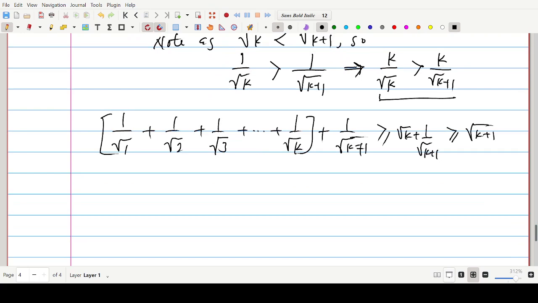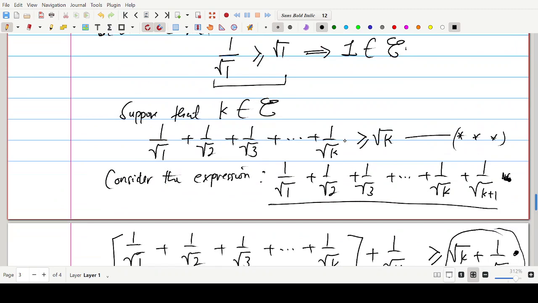So from the transitivity property of inequality, this can also be written as 1 over root 1 plus 1 over root 2 plus 1 over root 3 plus dot dot dot plus 1 over root k bigger or equals to root k plus 1. So what are we saying?